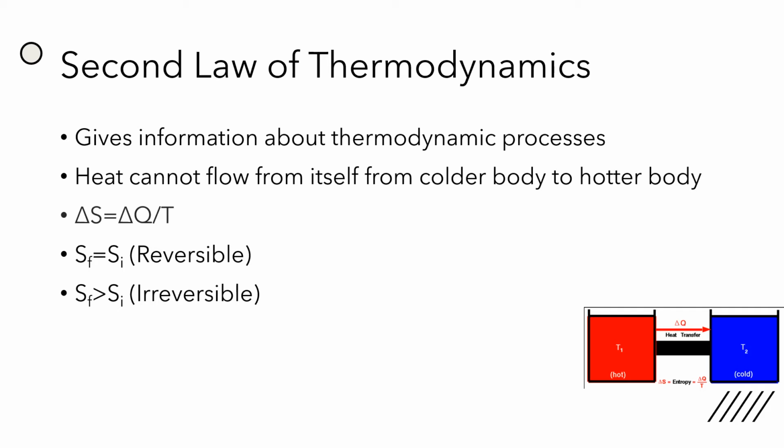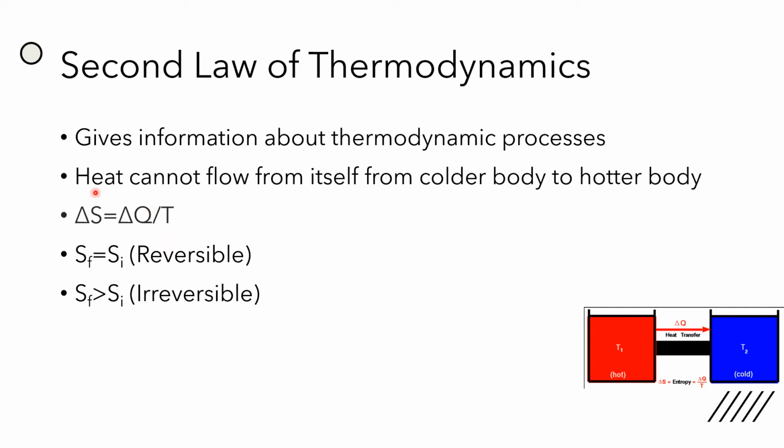So there are many laws in thermodynamics: first law, second law, third law, and a zeroth law. But we will be discussing the second law of thermodynamics because it deals with the entropy part as well. The second law of thermodynamics gives us information about thermodynamic processes. A process is said to be a thermodynamic process if there is an exchange of heat between system and surroundings, and heat cannot flow by itself from a colder body to a hotter body. This is the statement of the second law of thermodynamics.